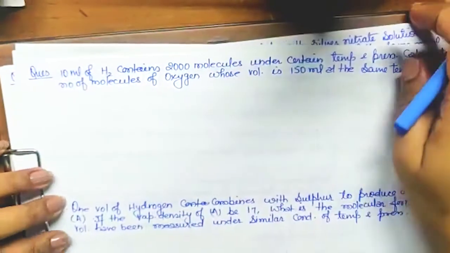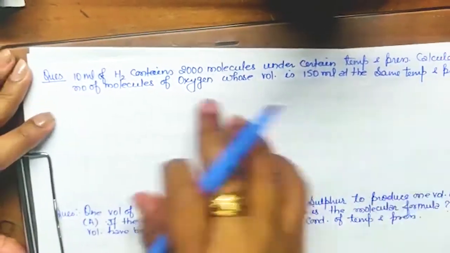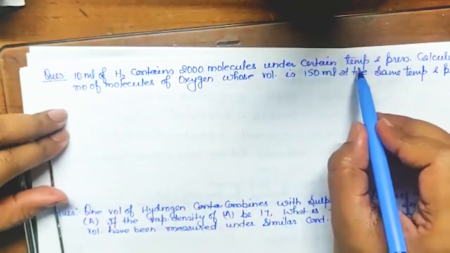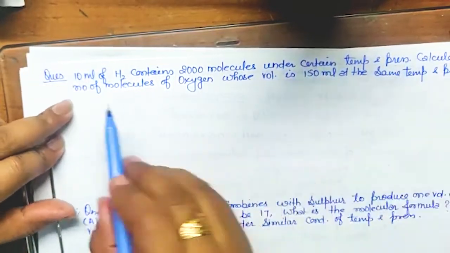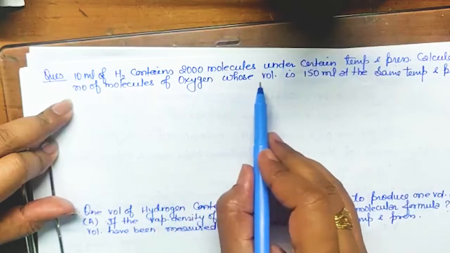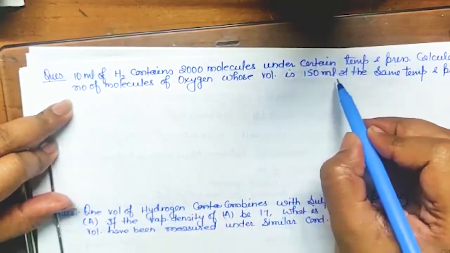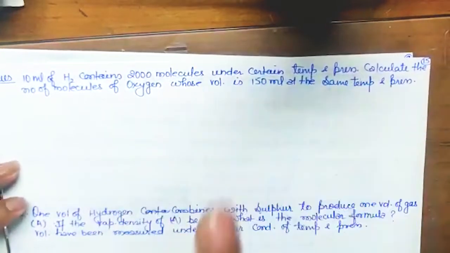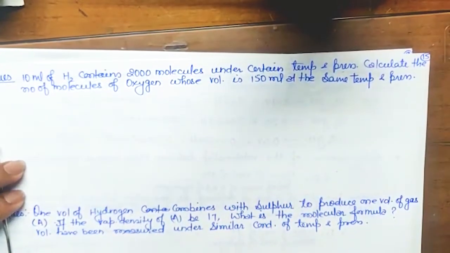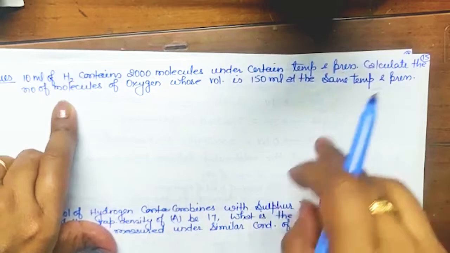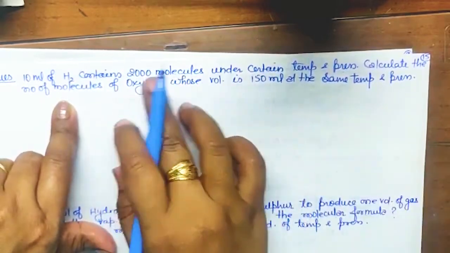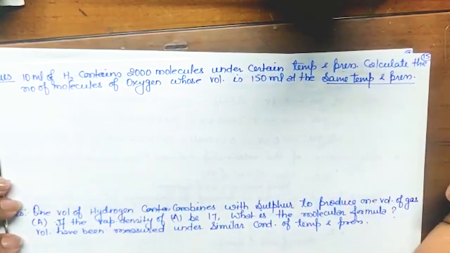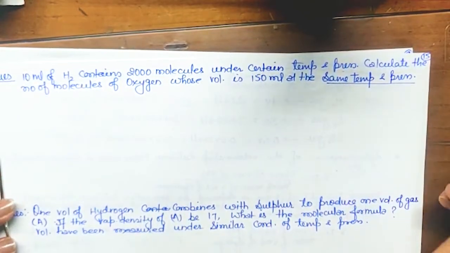Okay, so I have written 2 questions over here. 10 ml of hydrogen contains 2000 molecules under certain temperature and pressure. Calculate the number of molecules of oxygen whose volume is 150 ml at the same temperature and pressure. Can you think which law will be applicable over here? See, number of molecules and volume relation is there at same temperature and pressure condition. Which law? It is Avogadro hypothesis.